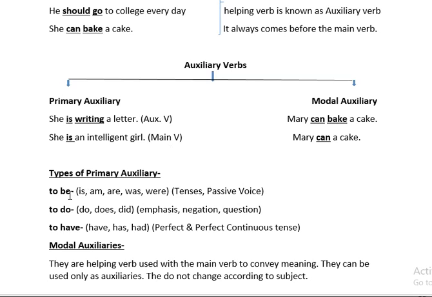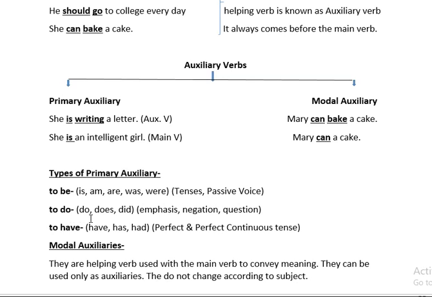Now, this to be form of the verb, like is, am, are, was, were, is used in tenses as well as passive voice. Like for example, if I say she is writing a letter, if I have to change it into passive voice, it will become she was writing a letter. Understood? So, to be forms of primary auxiliaries are used in tenses and passive voice.